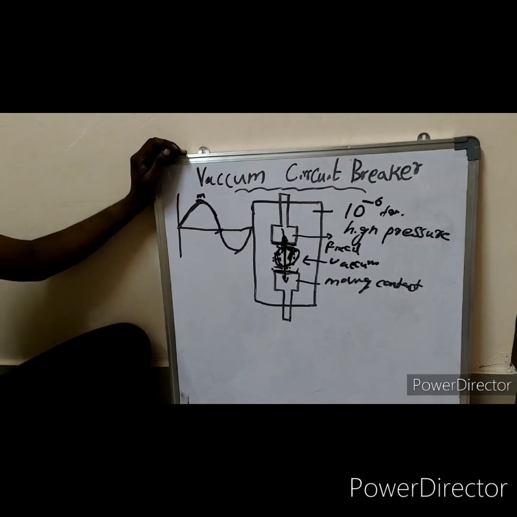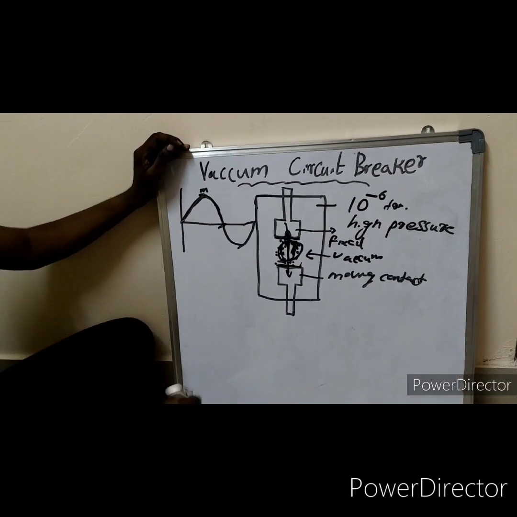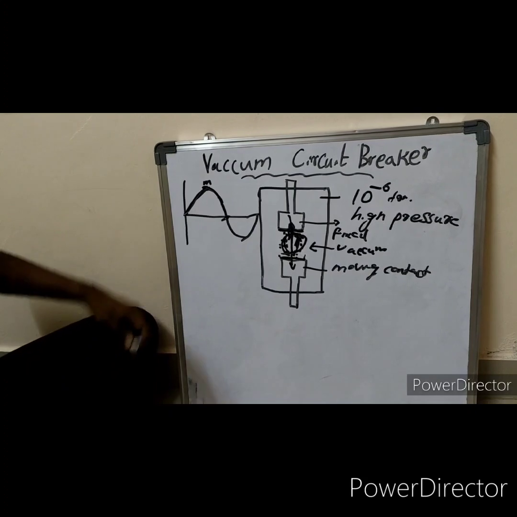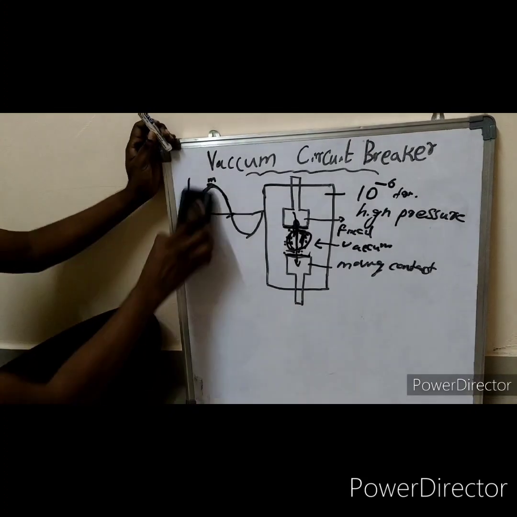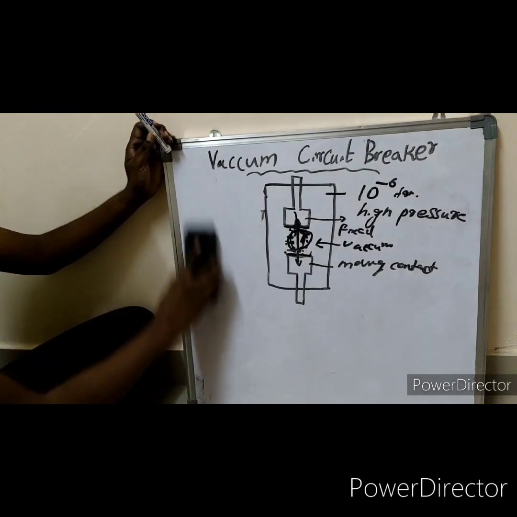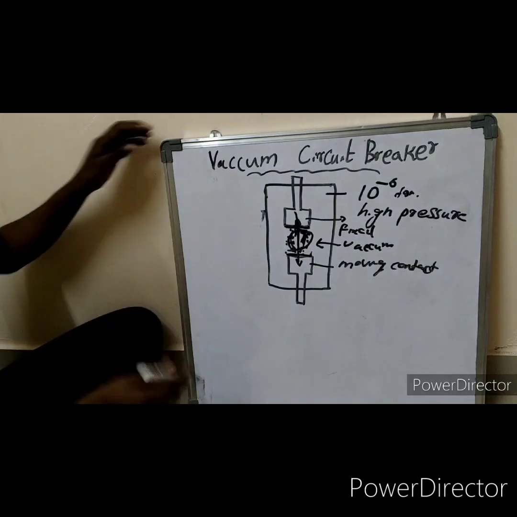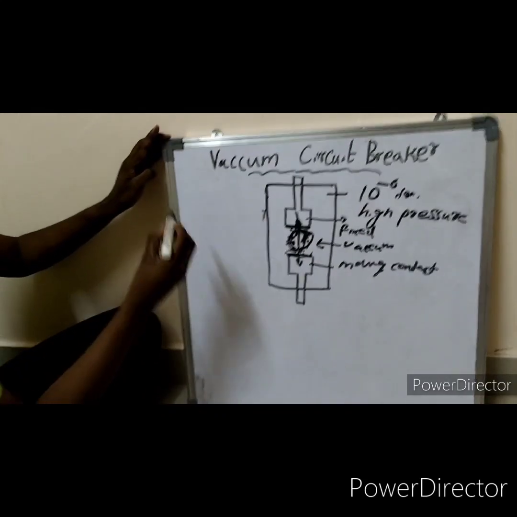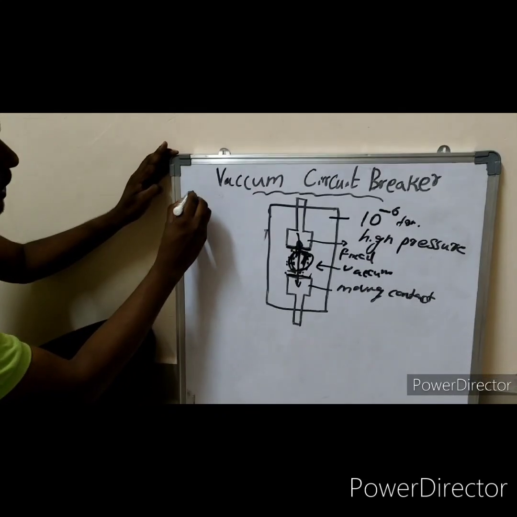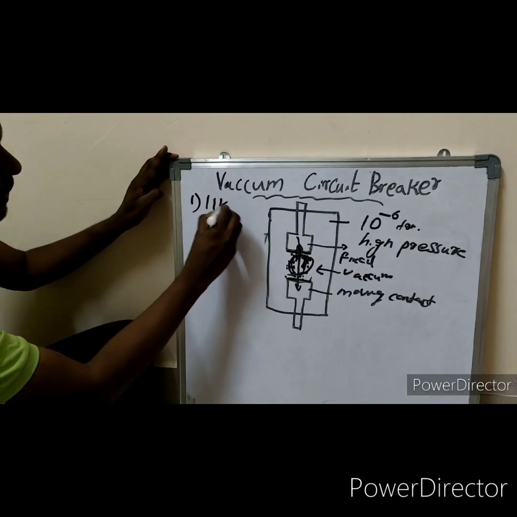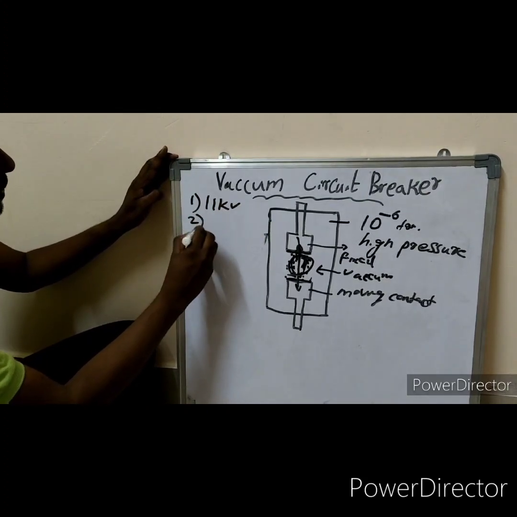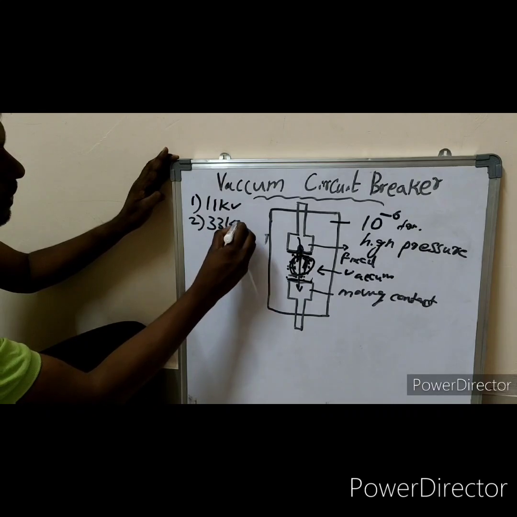Let us discuss its applications. The application is at medium voltage levels, like 11 kV and 33 kV.